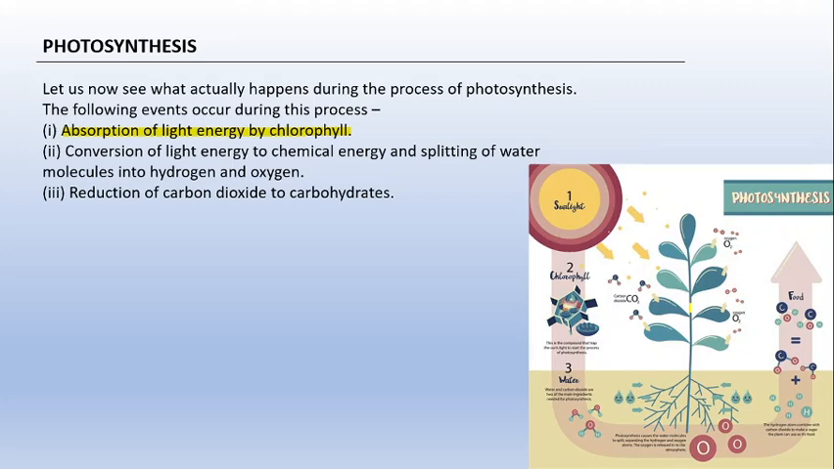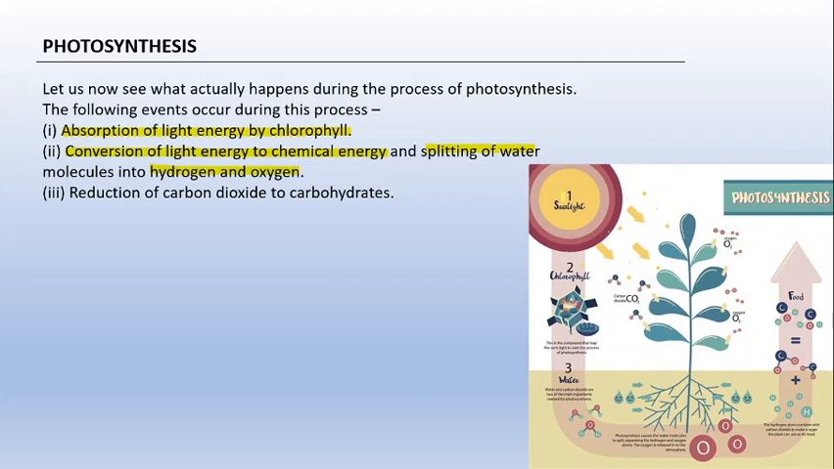So jokes apart, the first step of photosynthesis is the absorption of light energy by the chlorophylls, and since the plant has chlorophyll, that is why they are able to absorb the light, right? Next, they convert this light energy into chemical energy, and they use this chemical energy to split water, right? Now water is made up of hydrogen and oxygen. So they will split the water into hydrogen and oxygen. Oxygen will be liberated as a byproduct from the plants, and hydrogen will go and combine with the carbon dioxide and form carbohydrate, right?